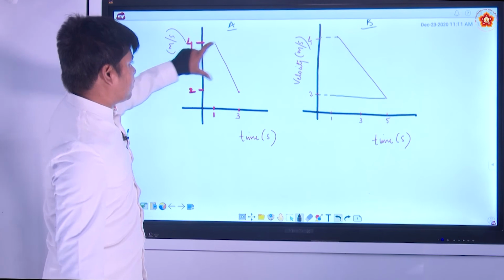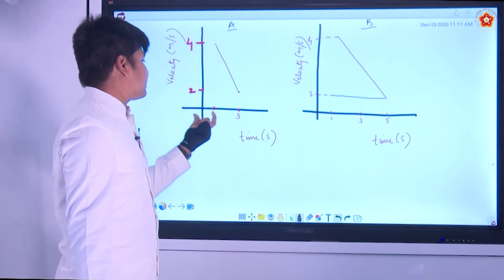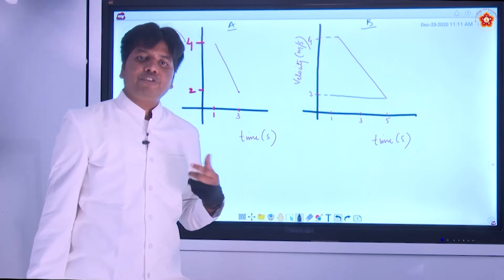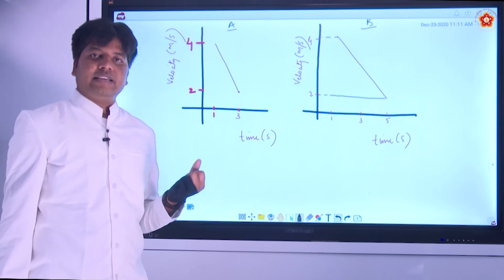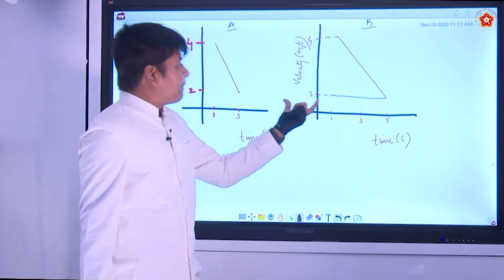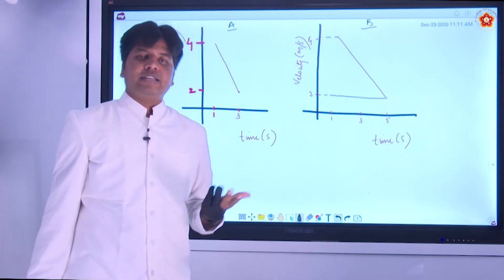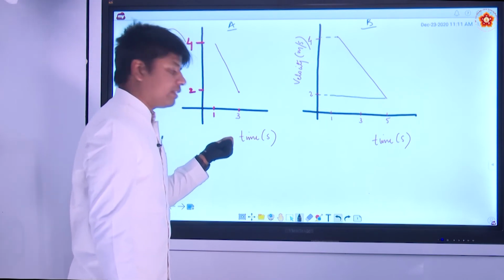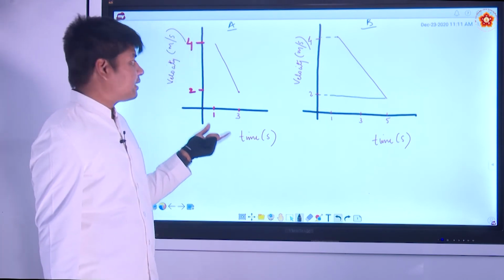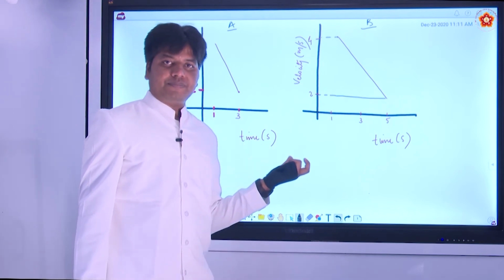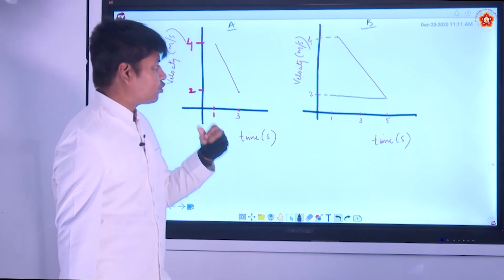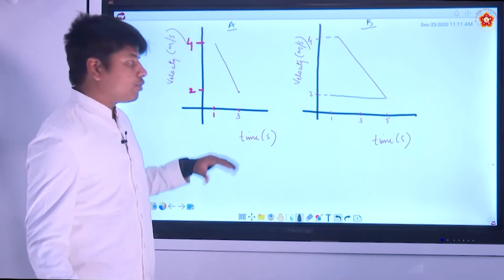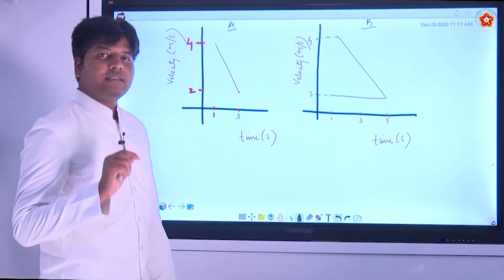So, the change in velocity is the same in both the cases, but the change in time is how much more for B. Therefore, we can say the deceleration is more. In other words, we can say the acceleration is more for this, right? Because it is stopping in less amount of time. The change in velocity is happening in less amount of time. But that is according to our conventional method, which we have talked about. Now, let us see via slope.